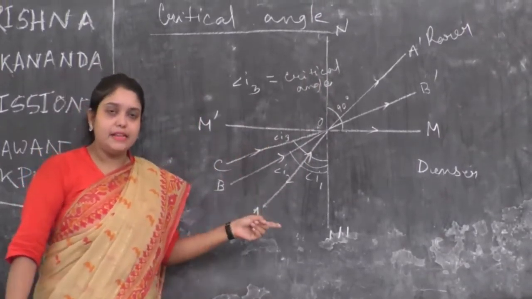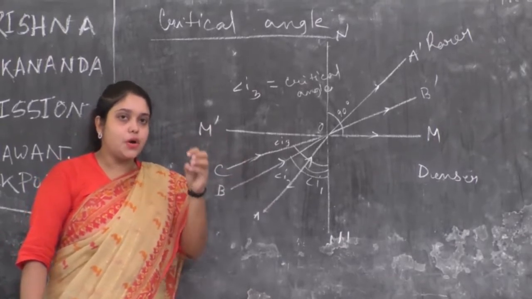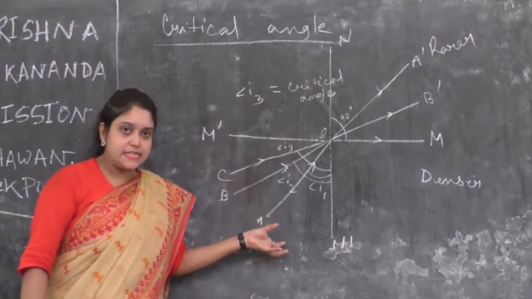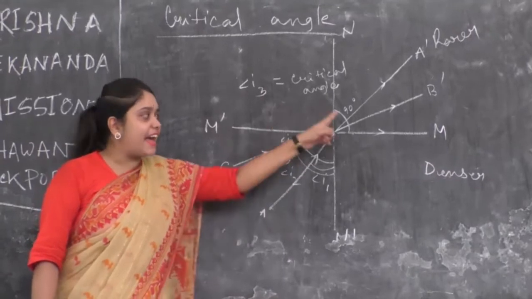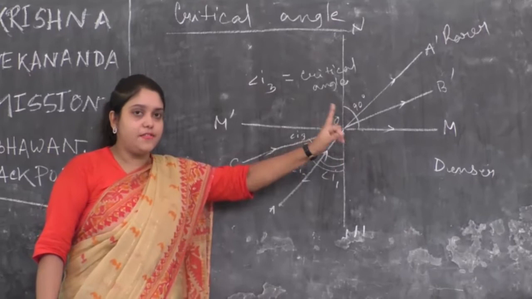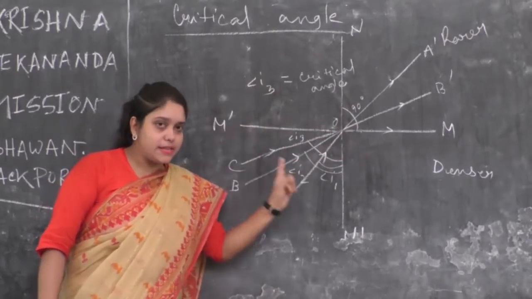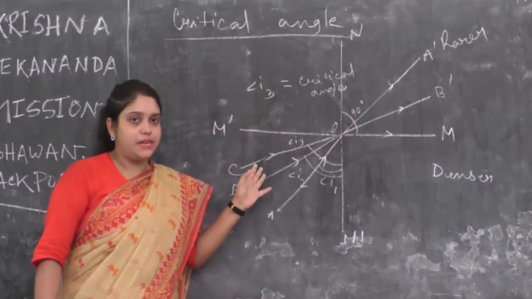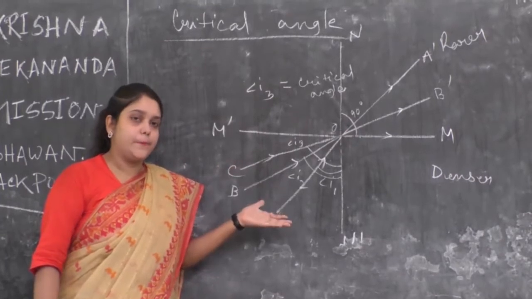What is critical angle? The magnitude of the angle of incidence for which the angle of refraction becomes 90 degree and the refracted ray goes along the line of section is known as critical angle.